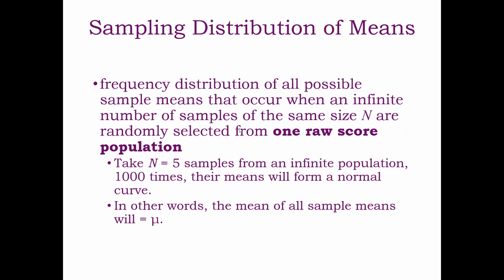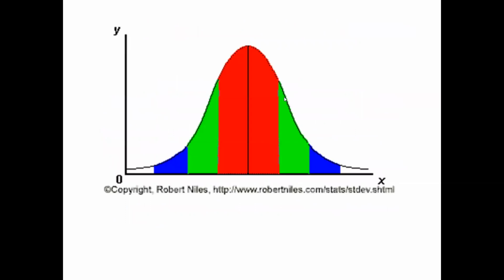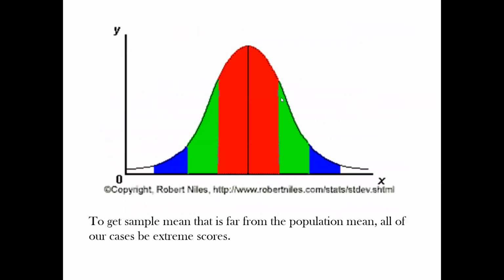Frequency distribution of all possible means when an infinite number of samples of the same size n are randomly selected from one raw score population. Random selection is essential, as we've spoken about before. So n equal 5 samples 1,000 times, their means will form a normal curve, a normal distribution, and so forth. And their mean will be the population mean.